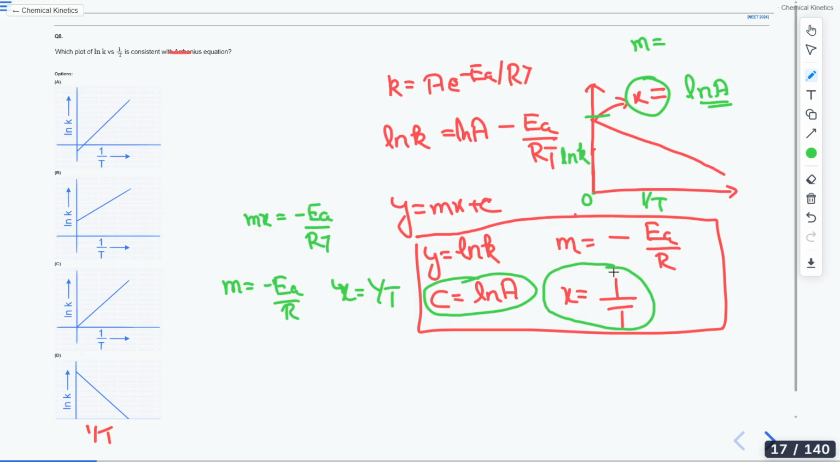Shall we move forward now? Anyone is having any doubt in this graph or identifying slope or y-axis or x-axis or intercept? Now, next question.